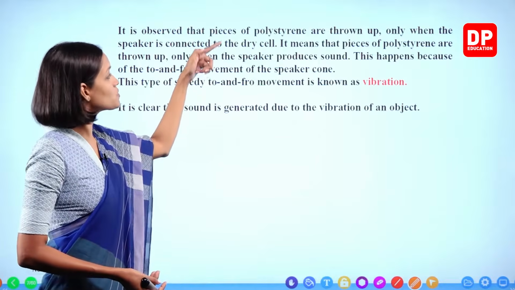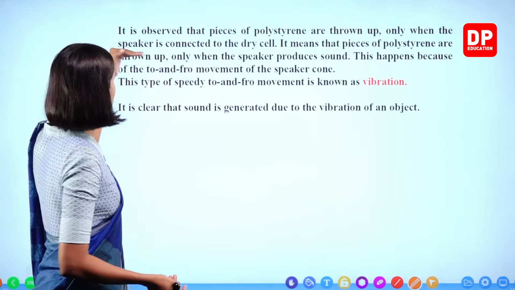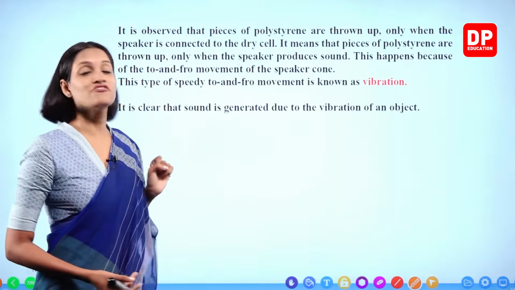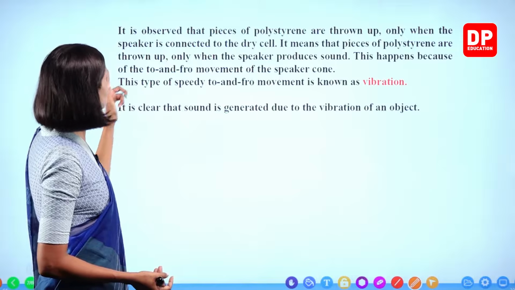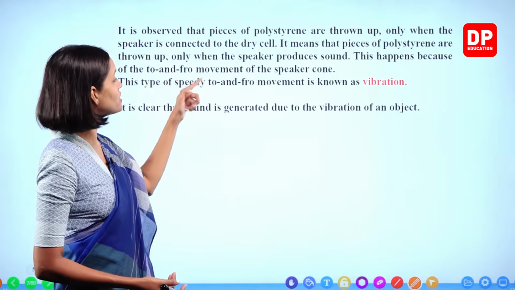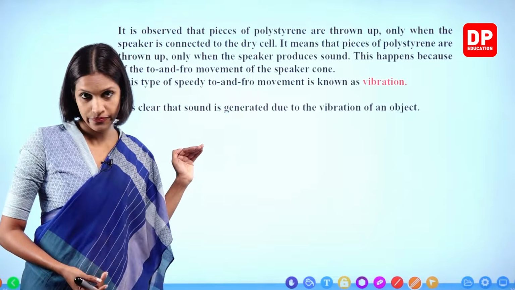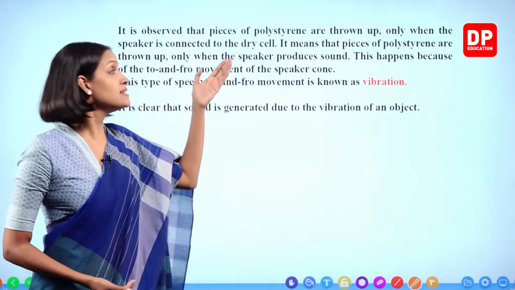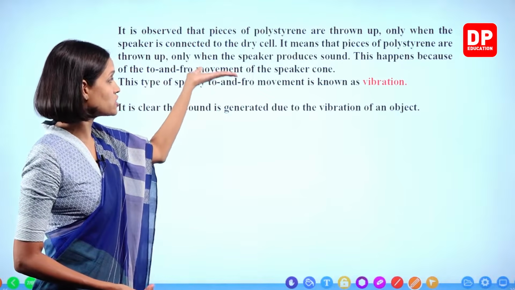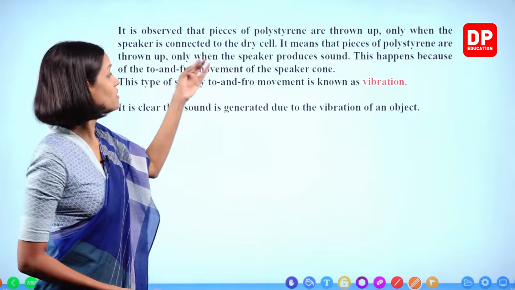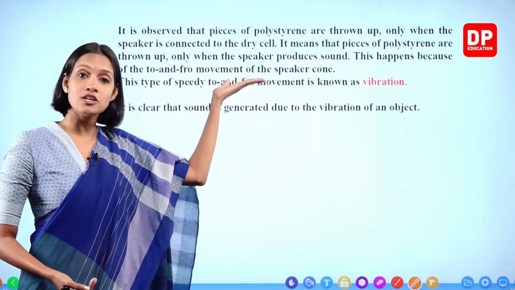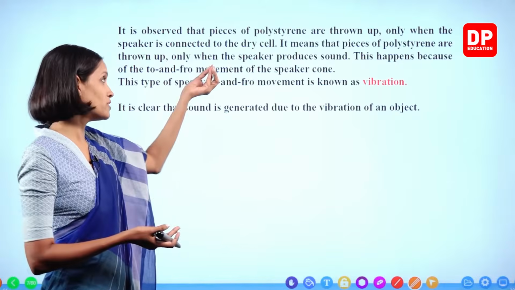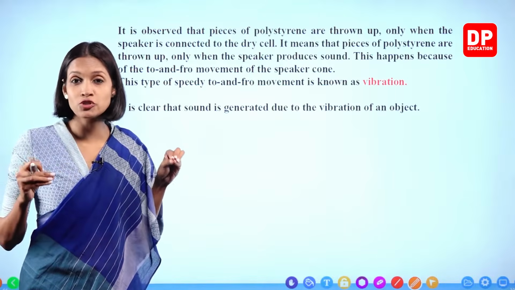Which means when the speaker produces sound, what happens? This movement of the speaker cone, the to and fro movement of the speaker surface, can be seen, right? This type of speedy to and fro movement is known as vibration, right, children? So after going through all this, it's very clear that sound is produced because of the vibration of the speaker surface, right? When we provide electricity, the speaker surface starts to vibrate. Because of that vibration, sound is produced. So because of that vibration and the sound produced, the tiny polystyrene balls also start to move.